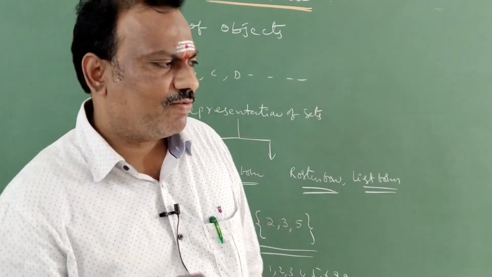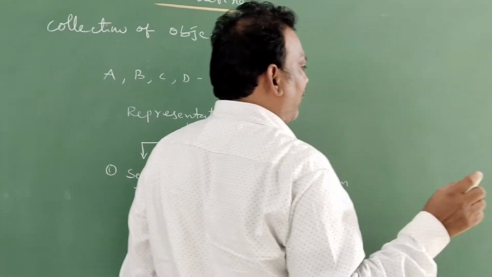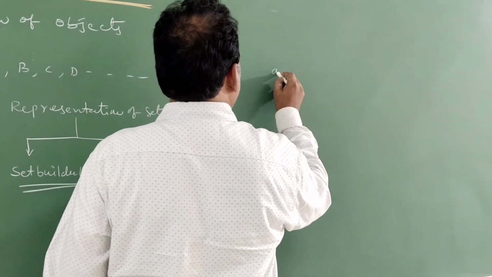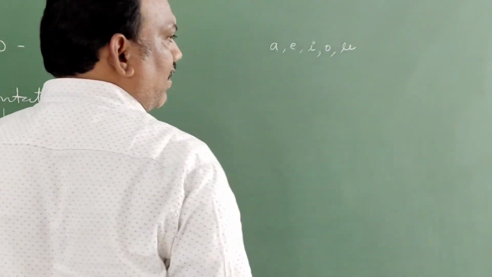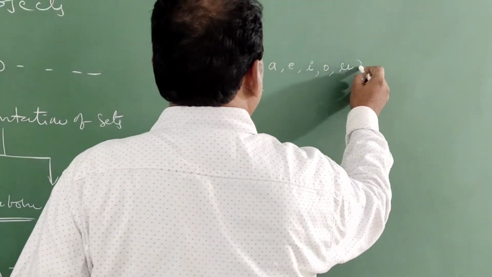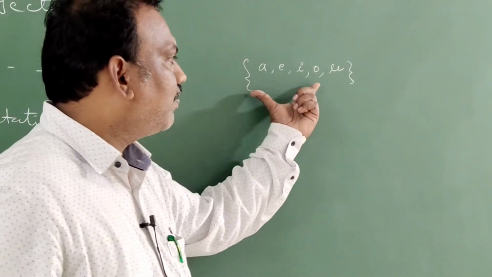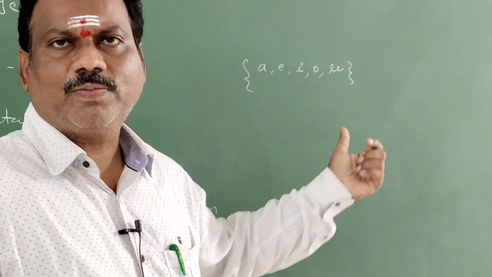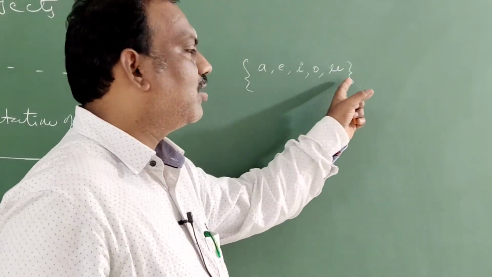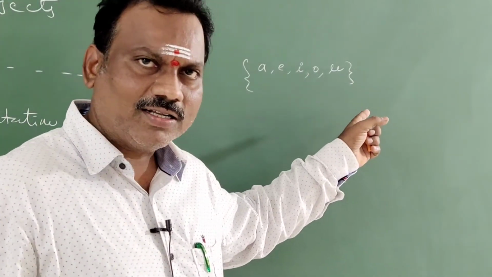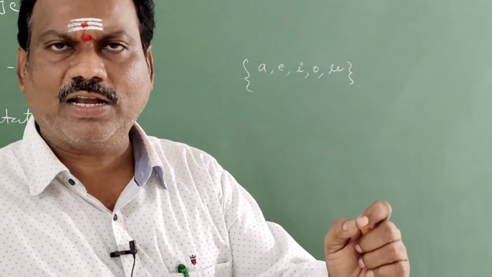Clear, students? I will give an example. Suppose, for example, A, E, I, O, U. What are those, students? Vowels in the English alphabet. So they possess one particular property. What is that property? They are vowels. No element without being a vowel is present here. Correct or not? So each and every element belongs to the vowels in the English alphabet.